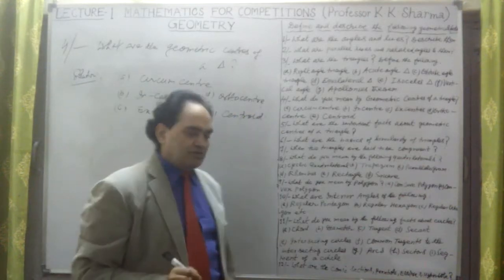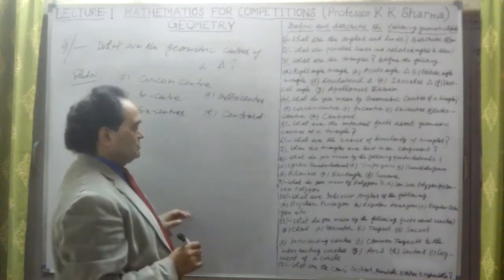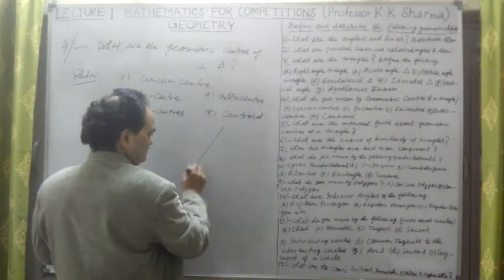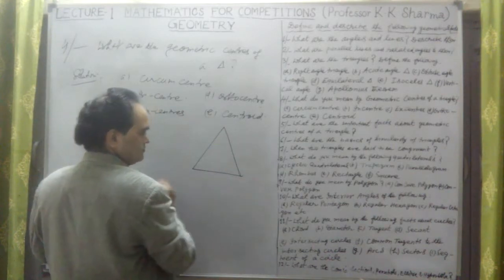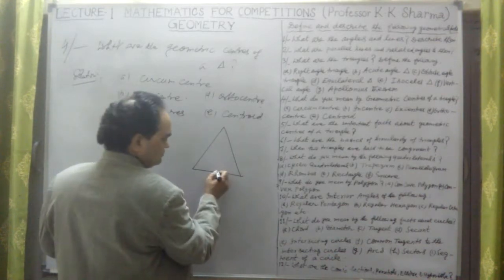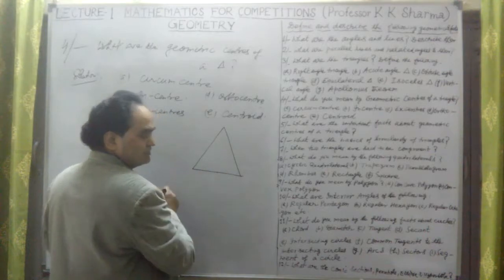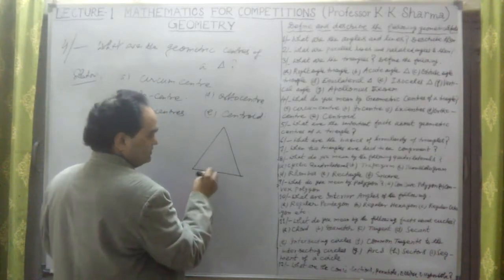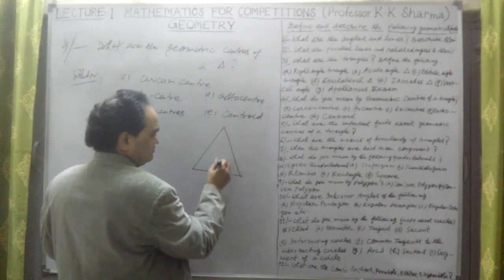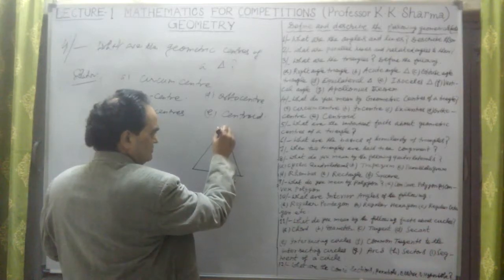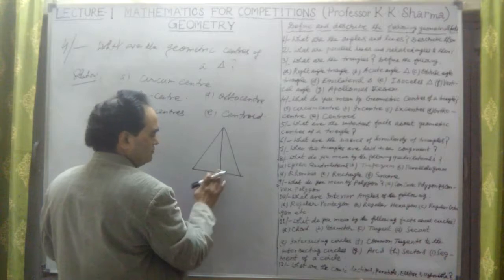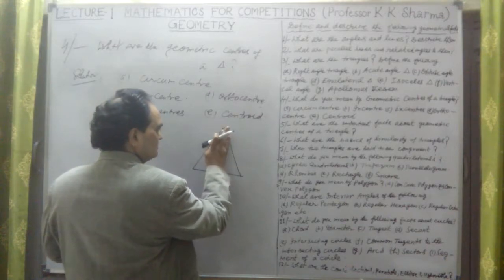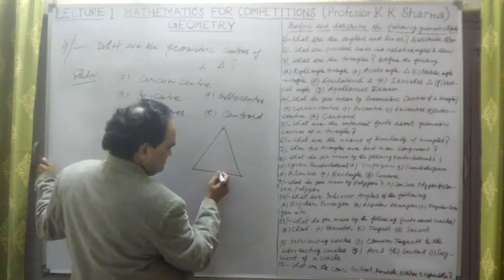What is circumcenter here? Circumcenter is, if there is a triangle, if I take the perpendicular bisectors of two sides, if I draw a perpendicular on this side, this is the perpendicular bisector of this side.